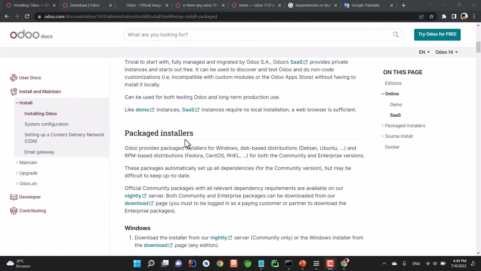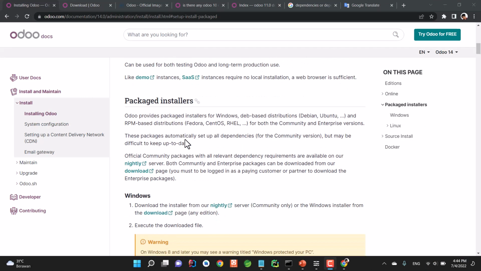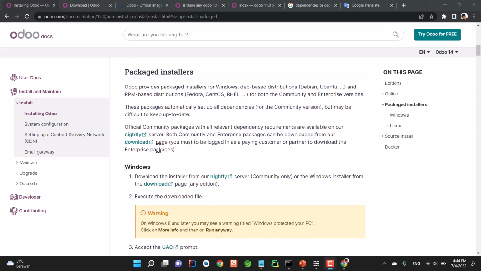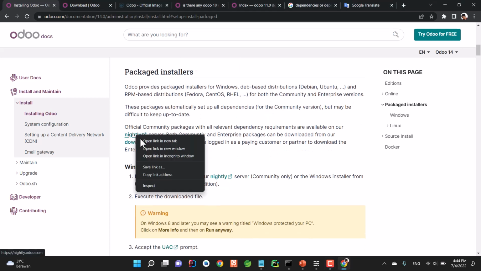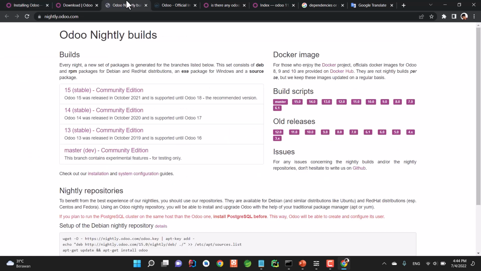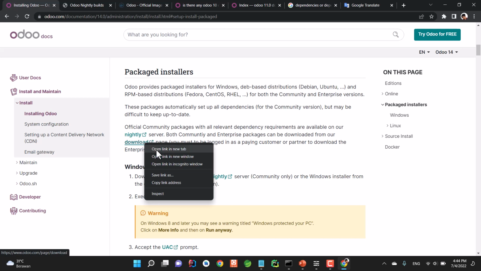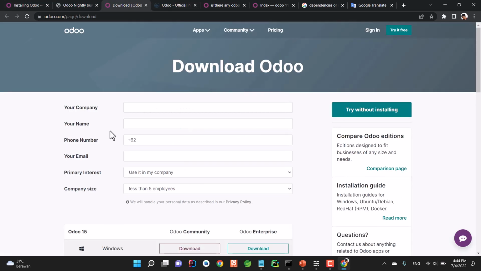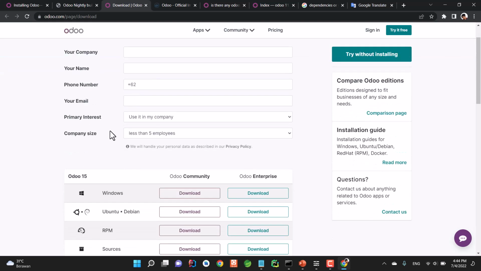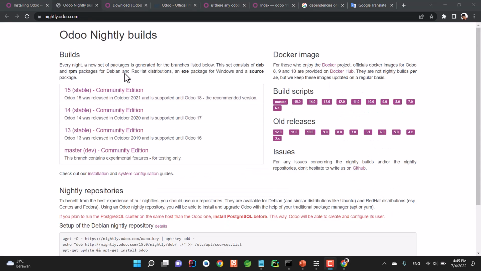Now in package installers, there are actually two ways that you can install Odoo. The first way is that you can install it from the Nightly server, which I'm going to talk about later. And you can also install it from the official download page. On the Nightly page, the Odoo team updates the Odoo version every single night.